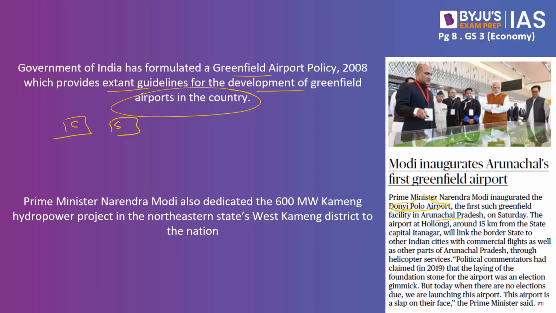They will also conduct the feasibility study of the construction for the airport, and ultimately this application is sent to the Ministry of Civil Aviation. The civil aviation ministry will go through this particular report and ultimately conclude whether this particular airport will have to be constructed in that region or not. So if the prescribed format is followed for the site clearance, then the approval would be given by the steering committee. What is the significance of the development of this project?